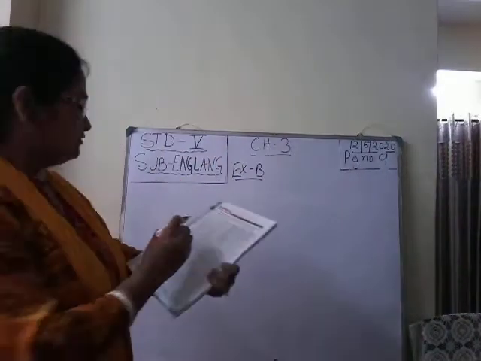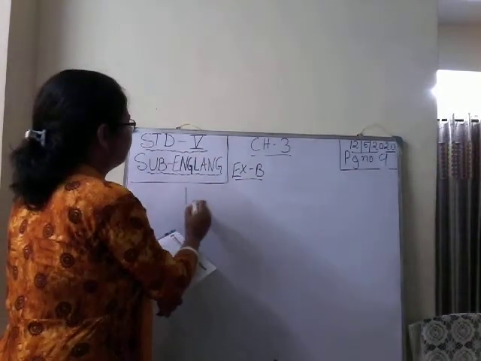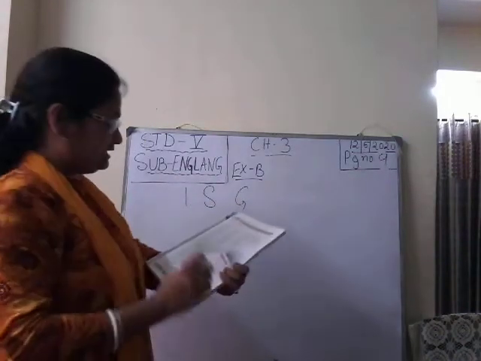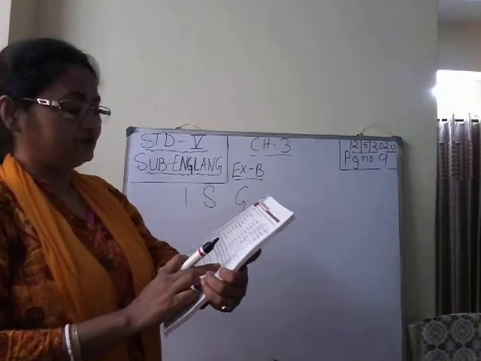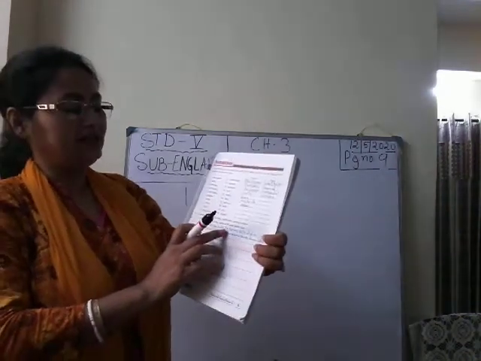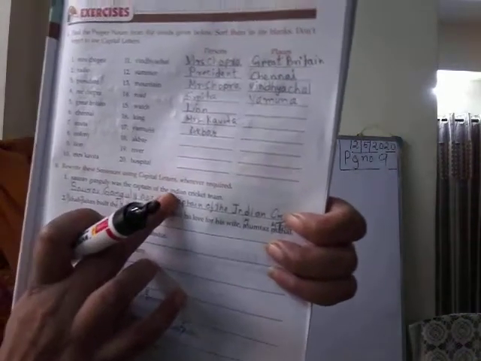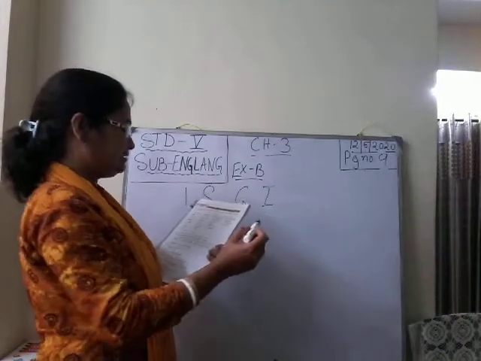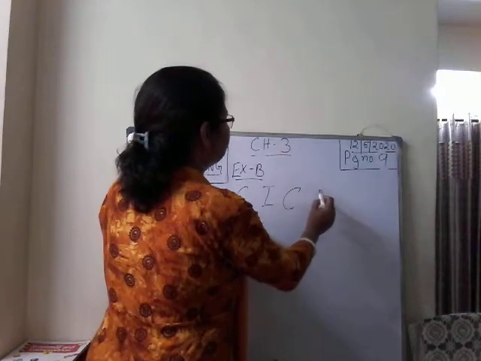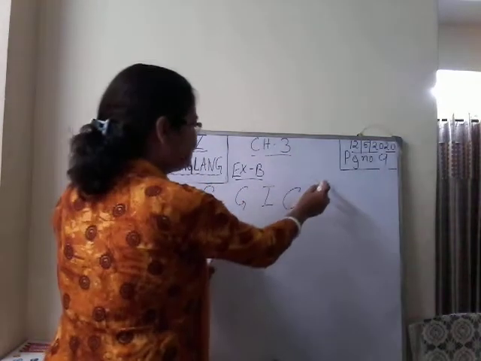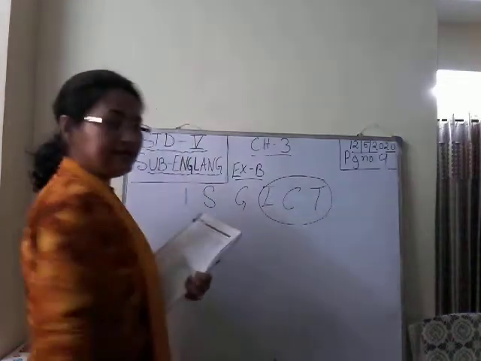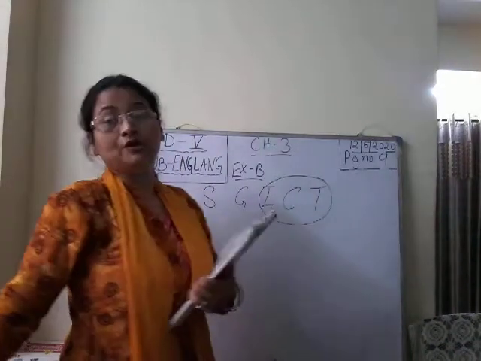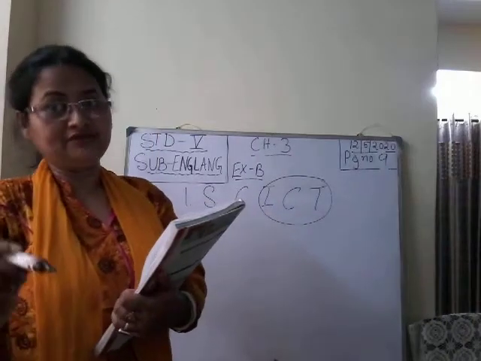Here I is written in small letter, but this I will be capital. Indian, I capital, then cricket, C capital, then team, T capital, because this is name of a particular team, isn't it? Indian cricket team. So this will be capital. Understood what I have said?